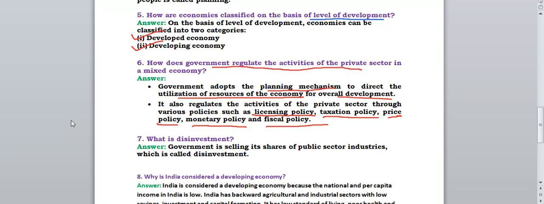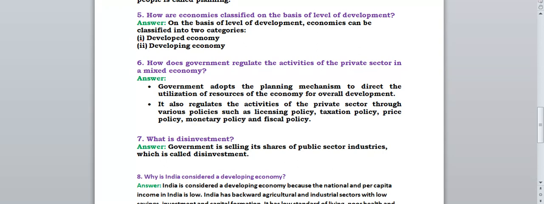And what are the names of the policies? Licensing policy, taxation policy, price policy, monetary policy, and fiscal policy. These are the five policies which you have to remember. By these policies, government regulates the activities of the private sector. And first one is that government will take some rules, some decisions, some plan to utilize the resources for overall development. So this is the answer for question number 6.